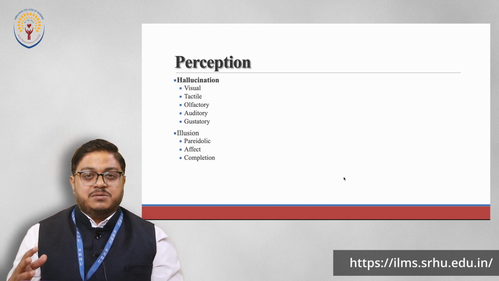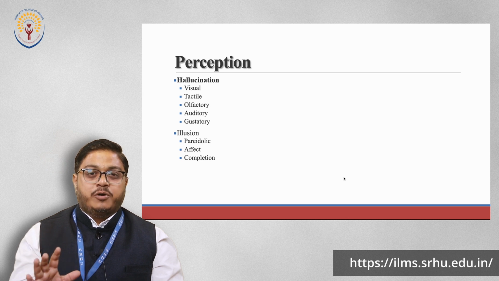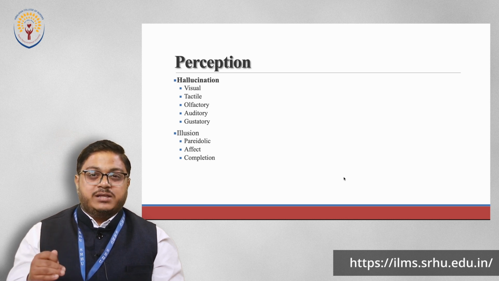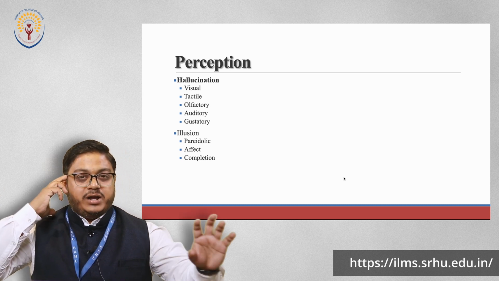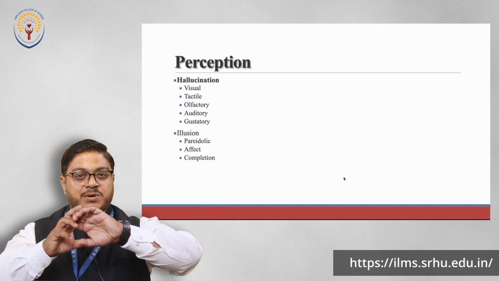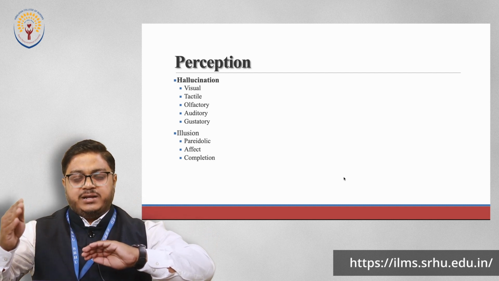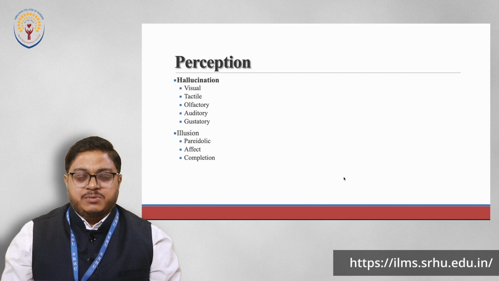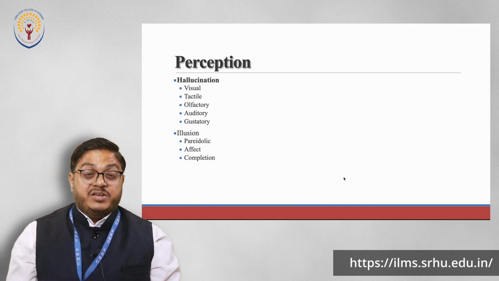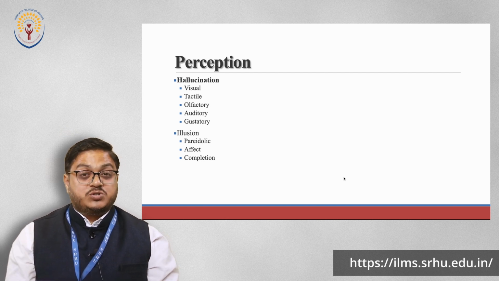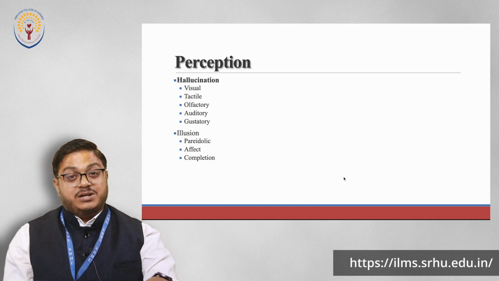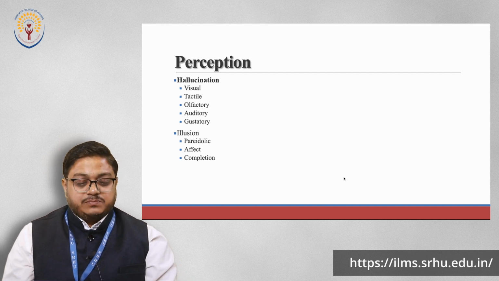Or sometimes if you hear a big horn or an air horn, you will understand that, okay, this is a truck. So you are getting an auditory stimulus and you are attaching a meaning to that stimulus, and because of that you are able to tell what kind of vehicle is going out. So this is called perception. So always remember, sensation plus interpretation is equal to perception.